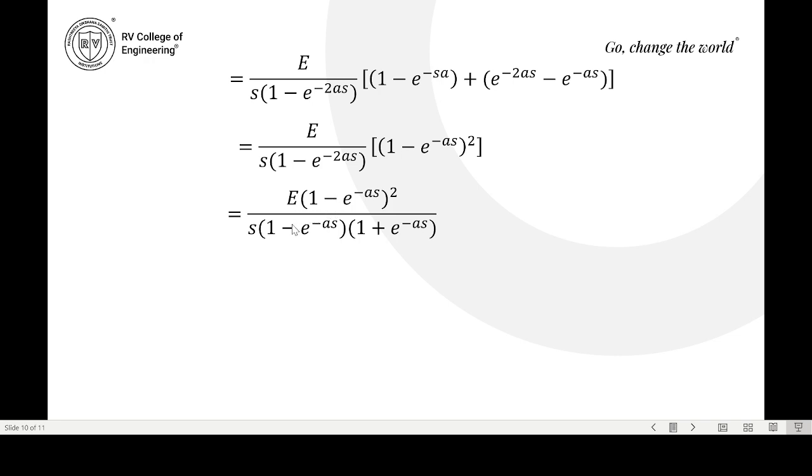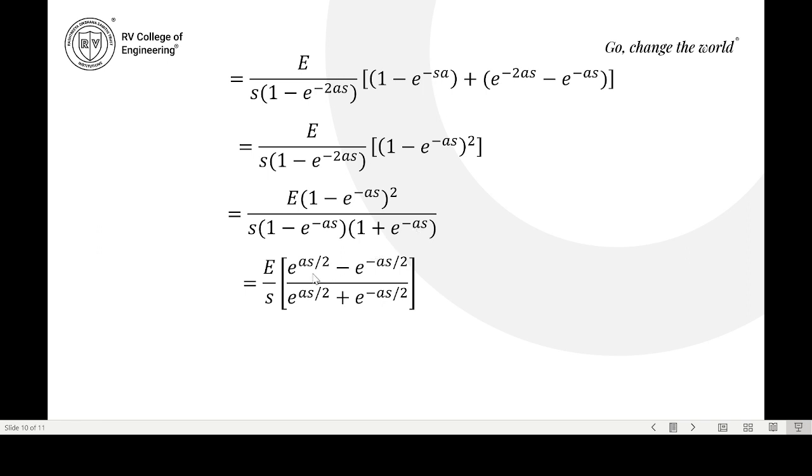So this you can write in a square minus b square form. We can write it as a minus b into a plus b. So this becomes 1 minus e power minus as into 1 plus e power minus as. So 1 minus e power minus as and 1 minus e power minus as will cancel. So you will get 1 minus e power minus as by 1 plus e power minus as.